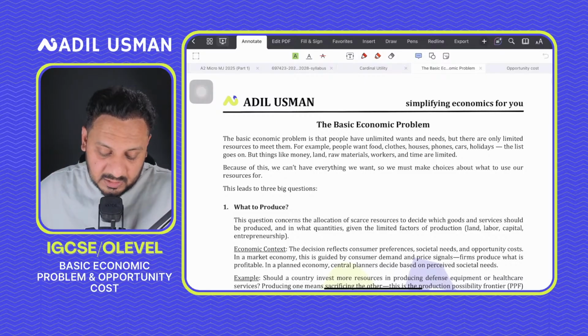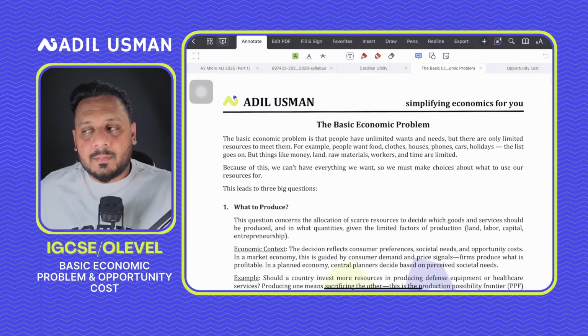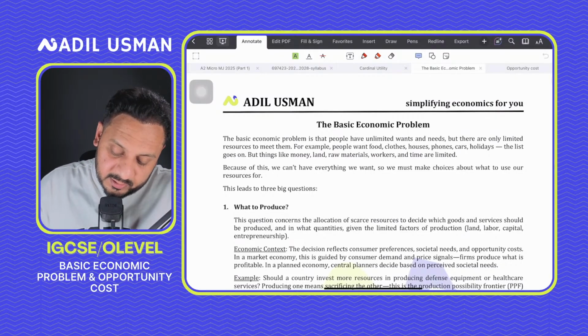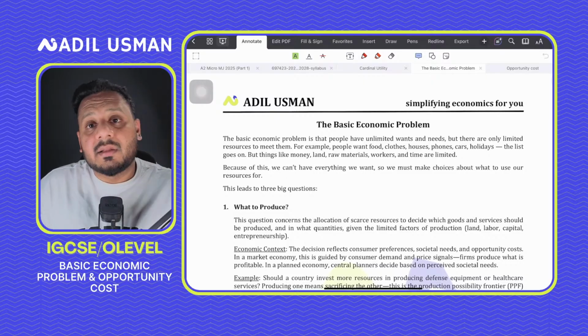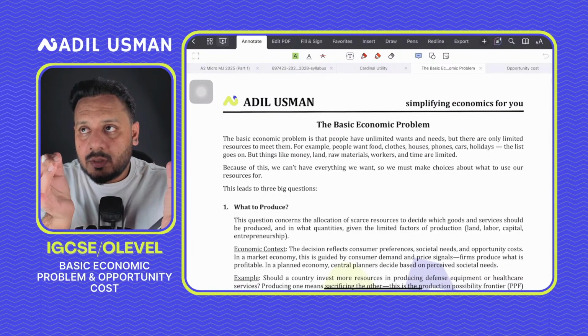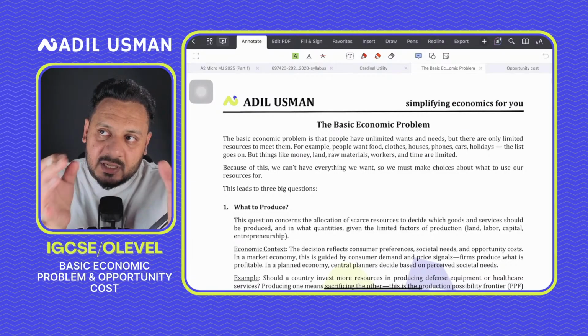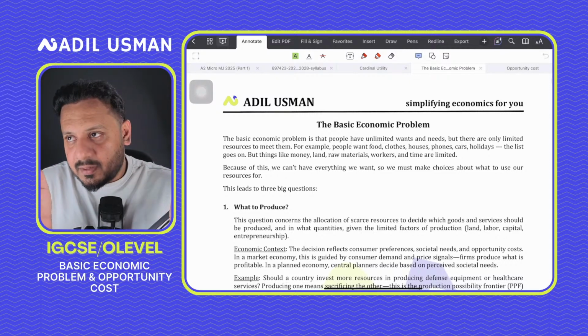So economics is basically the study of how societies use their resources to produce goods and services and how these resources are distributed among different people.